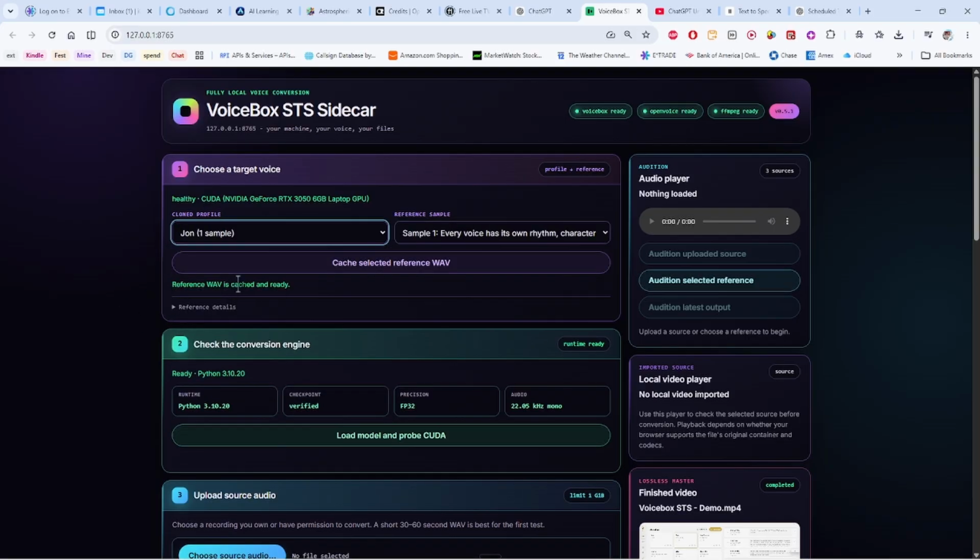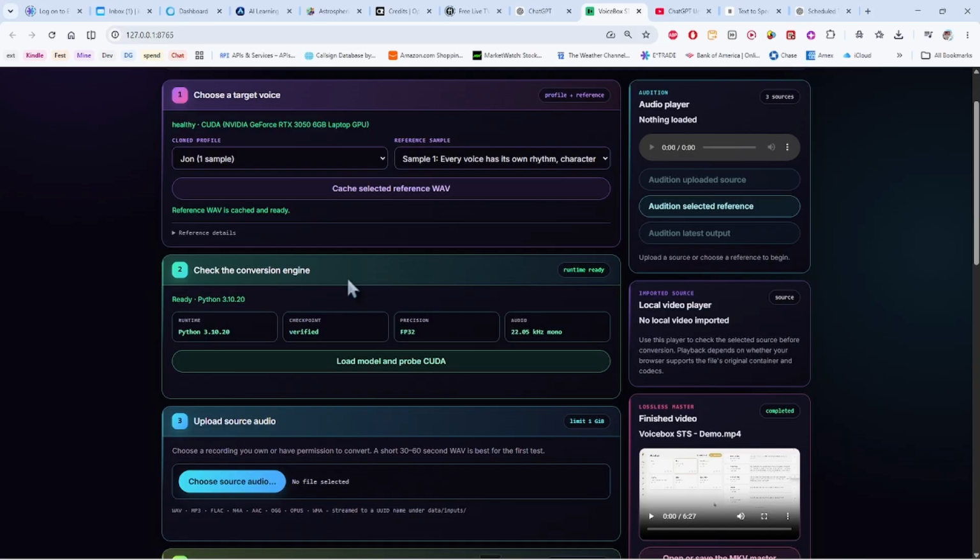Now, in order for this to work, we got to grab the selected reference wave. Those are the ones we just listened to. So I'm going to cache that. You don't have to cache it, but it makes it faster. This app needs a reference wave to work. Now, we're going to load the model and probe Cuda. I have Cuda because I have an NVIDIA graphics card on my laptop, and it's going to use that to speed things up. It's okay if you don't have it, but we got to load the model and the Cuda.